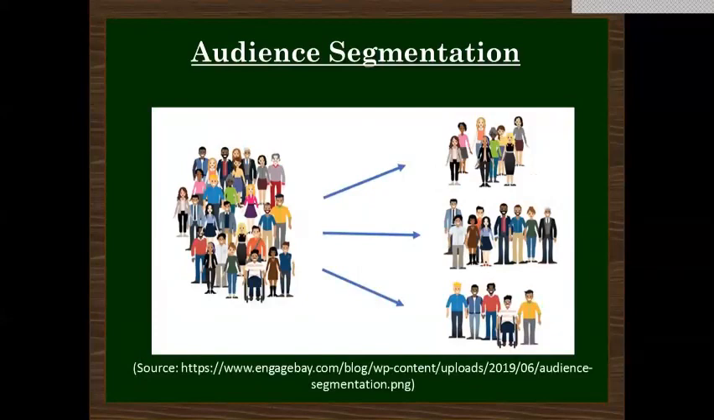Some of the real life applications of unsupervised learning can be audience segmentation. So this application segregates the audience based on their choices. OTT platforms are one example, which give us recommendations based on our previous choices. So that's how they segment the audiences.